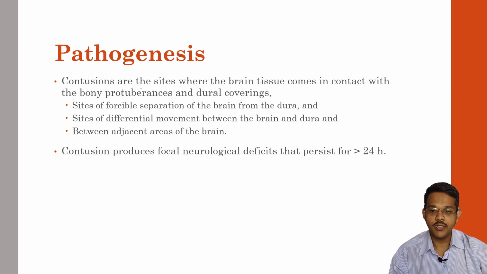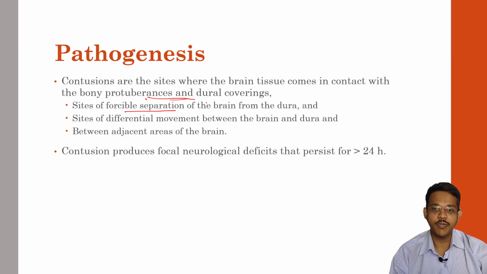Pathogenesis of contusions. Contusions are the sites where the brain tissue comes in contact with bony protuberances and dura coverings. So as we understood, in acceleration and deceleration injuries, the brain may come in contact with bony protuberances or dura coverings. Sites of forcible separation of the brain from the dura may also cause contusions.